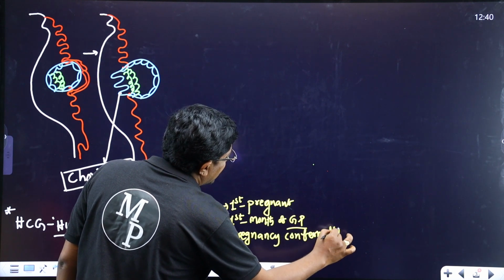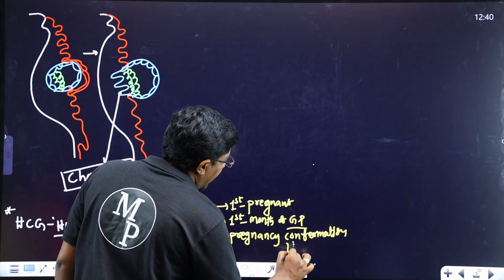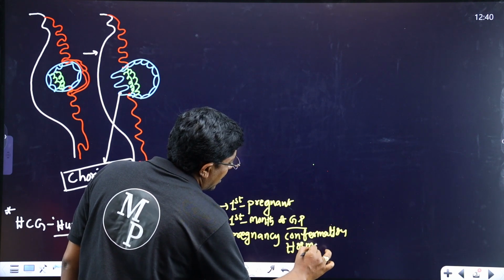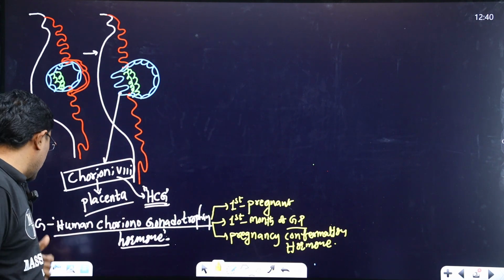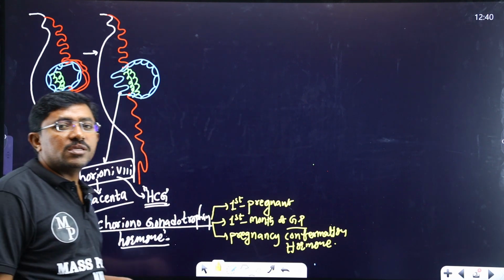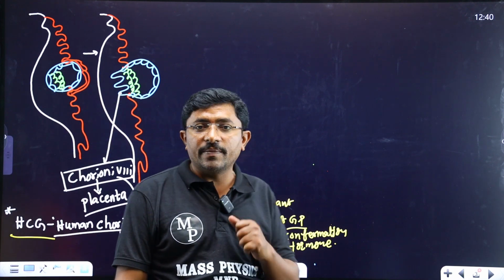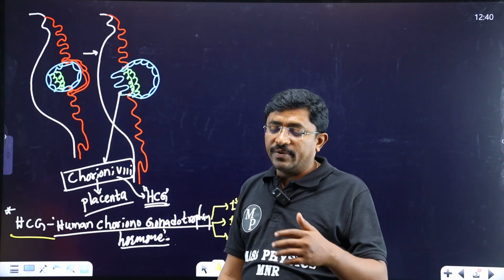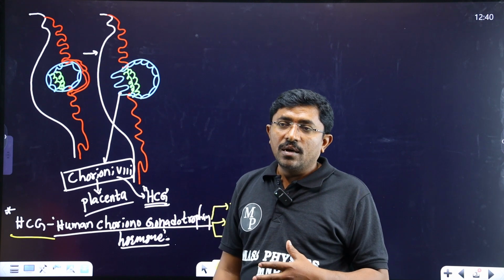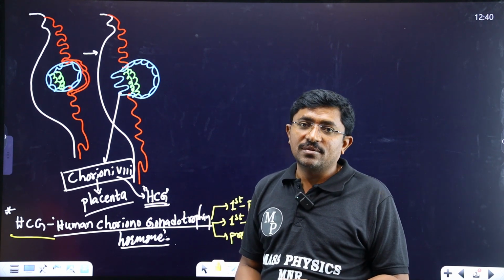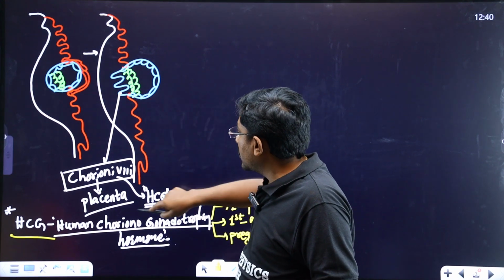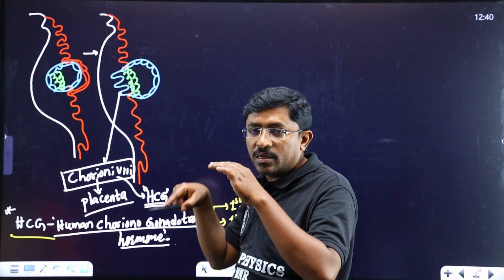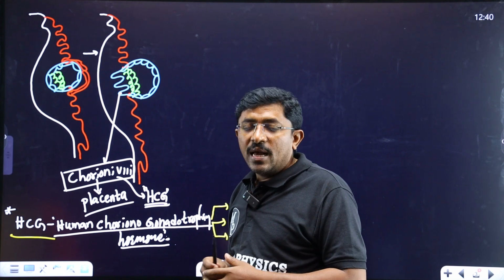Pregnancy confirmation hormone. These three characters are going to be HCG. Very clear. After conception, how can we identify the pregnancy? Once the chorionic villi release the HCG hormone, this hormone circulates throughout the blood, and it is